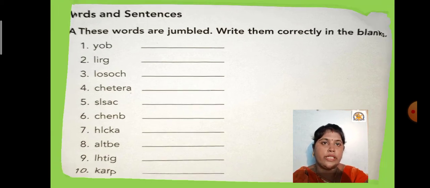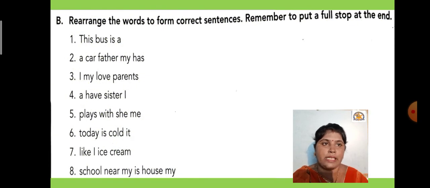Okay children, so let us move to the next exercise. Exercise B. What is exercise B? Rearrange the words to form correct sentences. Now the words are jumbled.